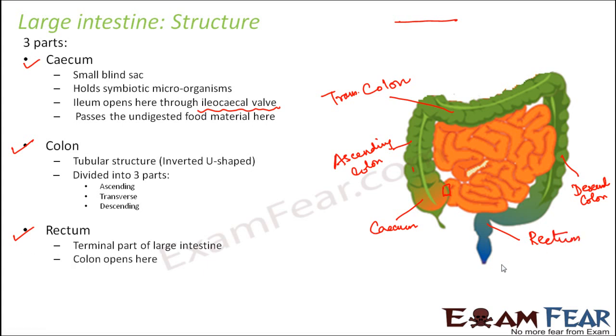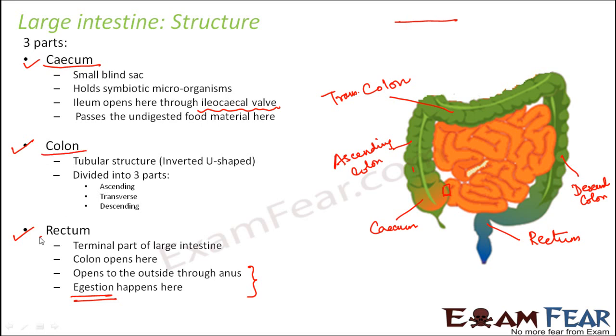So what happens here? Colon opens here, so colon ends up here. And colon passes on the food material to rectum, and in rectum what happens is it opens outside through anus. Digestion happens here, that means the undigested food matter is thrown outside of the body through anus in the form of feces. So that is the purpose of rectum. So rectum actually helps in storing the feces, and then it discharges it outside through the anal opening, and this process is known as egestion, that is throwing out of the undigested food, throwing it out of the body. So these are the three parts of the large intestine.